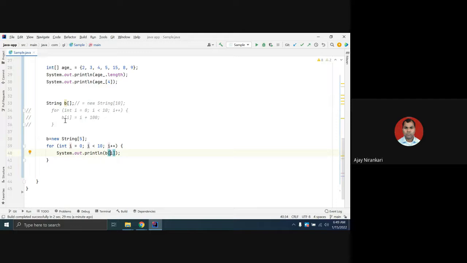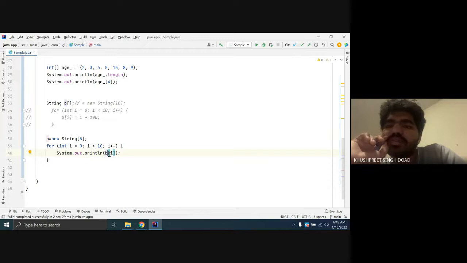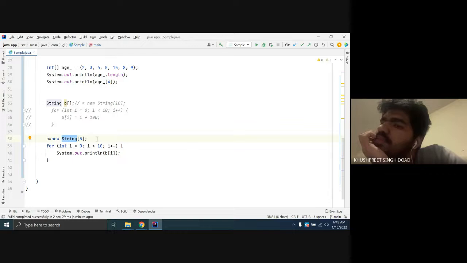Here in array b, you can initialize this value to 100. Here you are just accessing from the zero index position. What is the value at the zero index position? 100. What happens if you declare the size as 5 and you want to access more than 5 elements? Here I want to access 10 elements, but I have initialized only 5 elements. Then what happens?